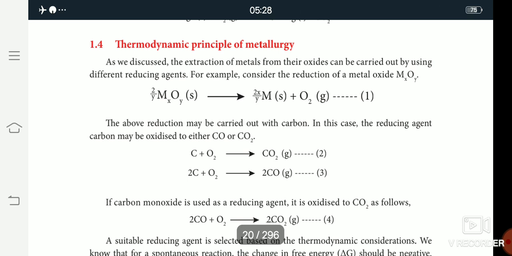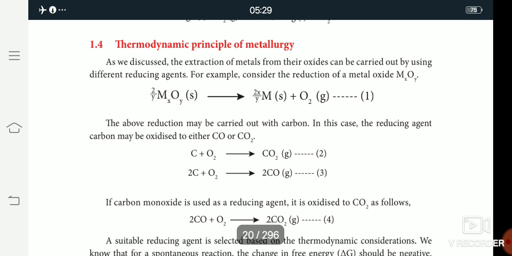So this process is the reduction process. The reduction process means the removal of oxygen. Then 2/y and 2x/y are the balancing numbers. The major concept is that the metal oxide is converted into metal and oxygen. The metal oxide is decomposed, and the reduction is the removal of oxygen.